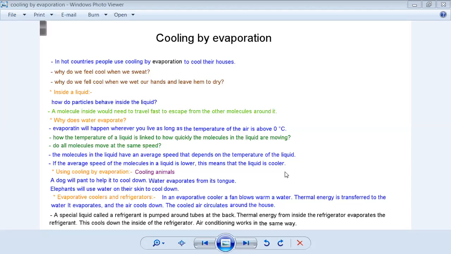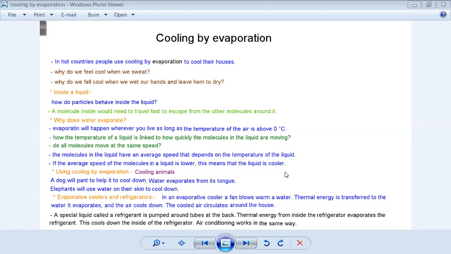So do all molecules move at the same speed? We discovered that they don't. Each one of them has energy and a different speed. Some of them are moving slow, some of them are moving fast, and some of them are moving at a medium speed. The molecules in the liquid have an average speed that depends on the temperature of the liquid.